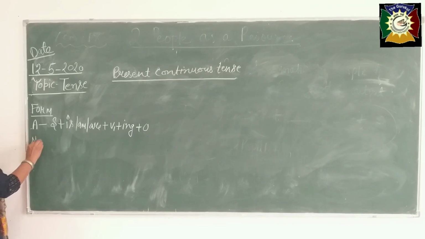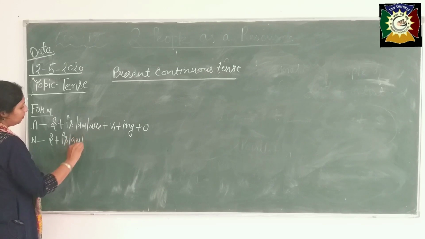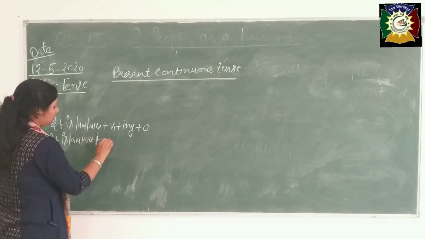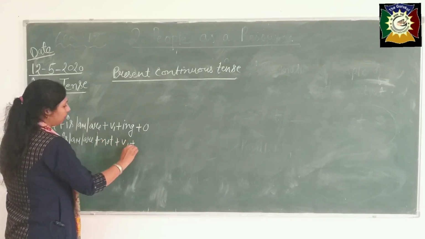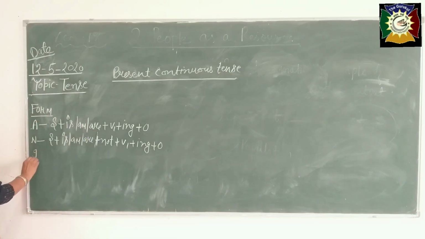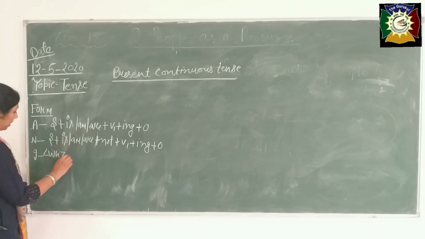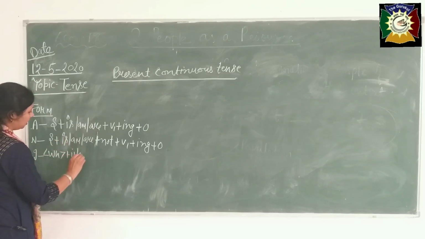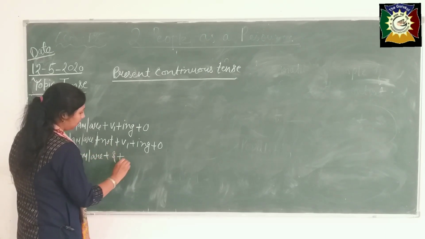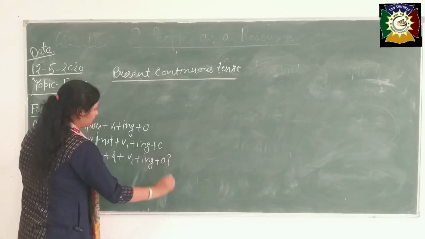Second, for negative sentences, is, am, are plus not plus v1 ing plus object. For interrogative sentences, a wh family word plus is, am, are plus subject plus v1 plus ing plus object.